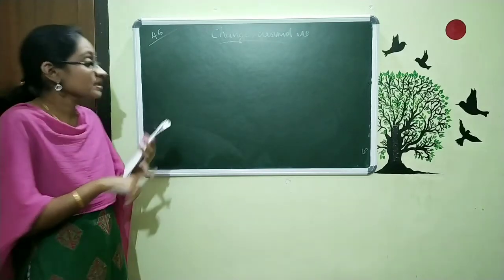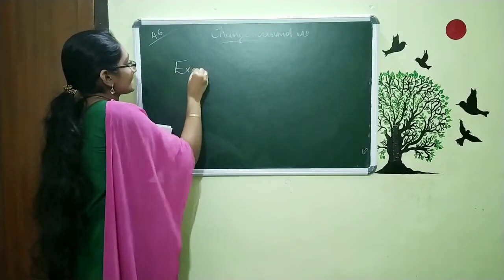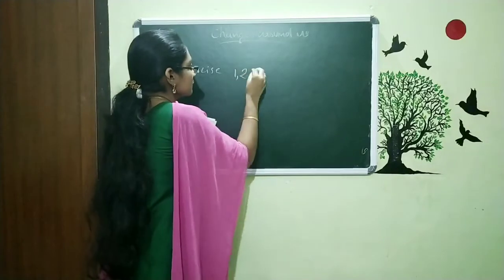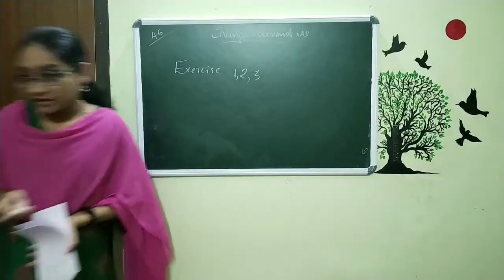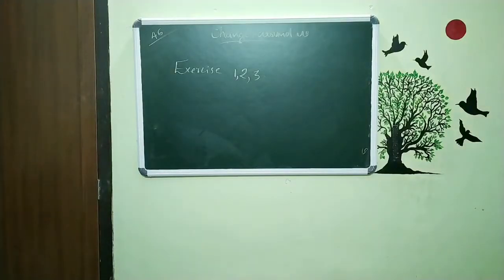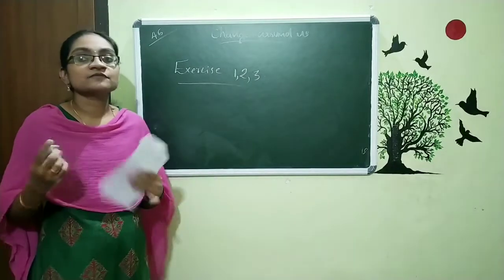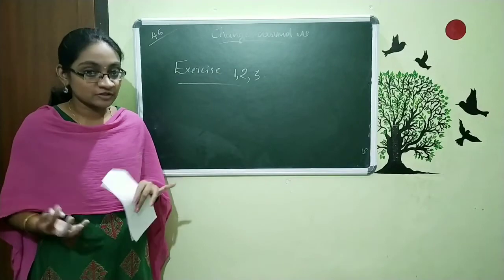One homework. And now you want to do exercise 1, 2 and 3 as your homework. 1, 2 and 3. So you can do it in your textbook. It's a very simple thing. So you can do it in your textbook using pencil. So these are the work for today's class. Just read your textbook 3-4 times and we will meet in the next class with the further topics in this chapter.